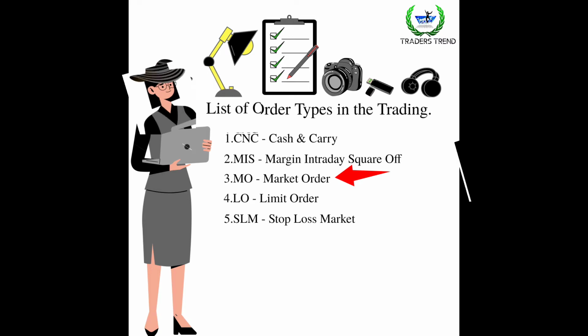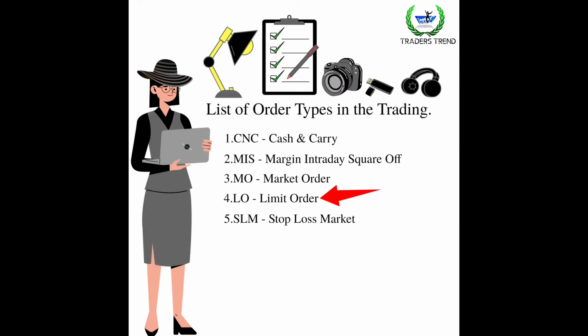And then the next one is limit order. Limit order means you have your own price. You can type it in the price section. If the Reliance stock is trading at 2000, and you know the stock may reduce to 1990, then you can select that price point to execute the order. It will be pending. It will execute if the price comes to 1990, then your order will be executed. But it is very safe compared to market order.